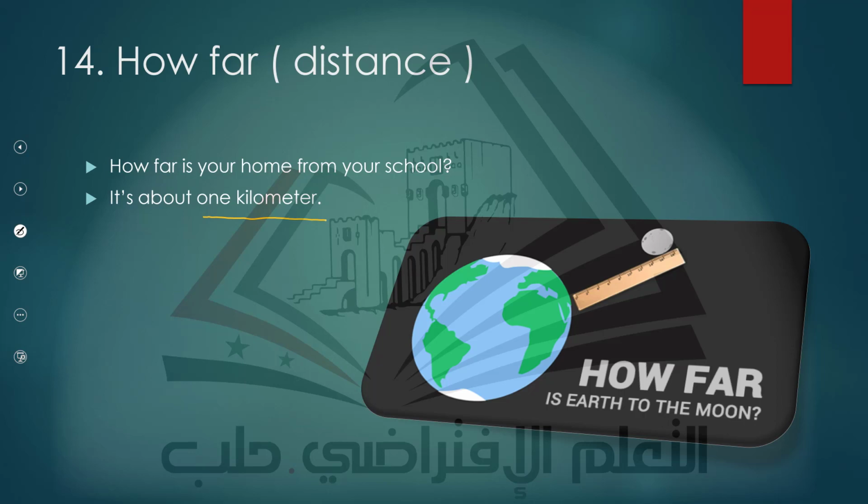So we ask about distance. How far is something from your home, your company, if you have a company or a factory or whatever. How far is your home from your school? It's about 1 kilometer. How far is the earth to the moon? Do you know? Hope so.